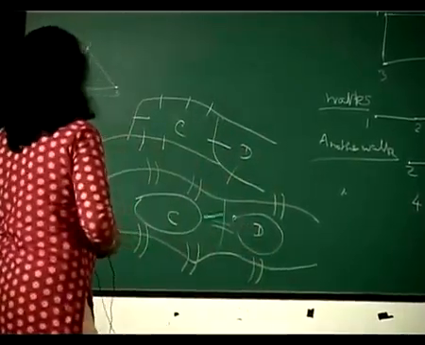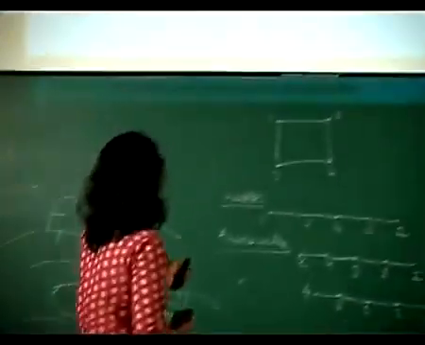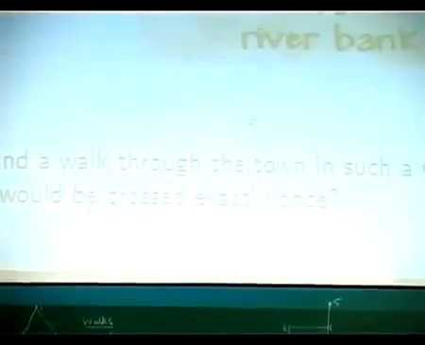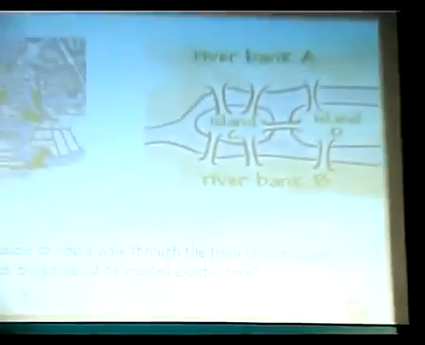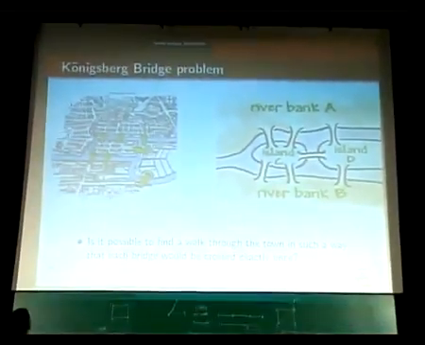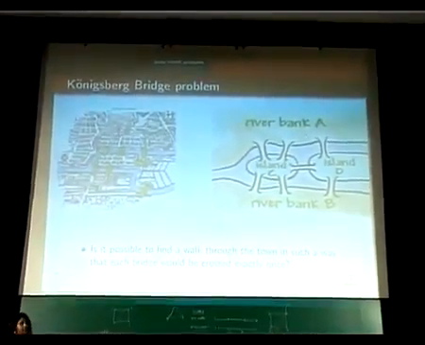Just C and D, here also C and D. The problem is: is it possible to find a walk through the town in such a way that each bridge would be crossed exactly once? Can you find a walk?